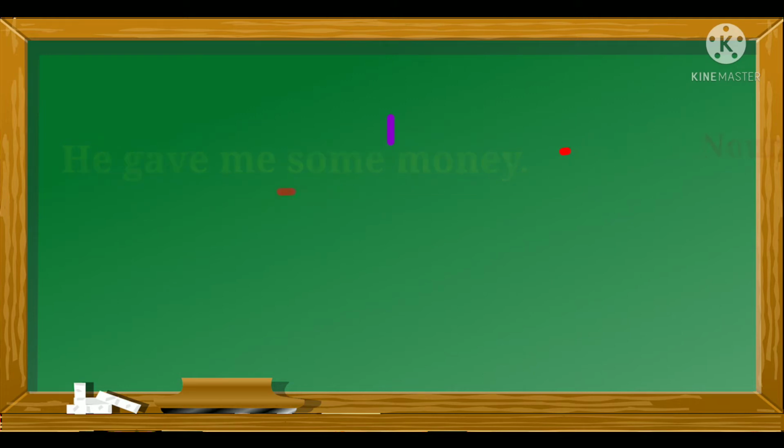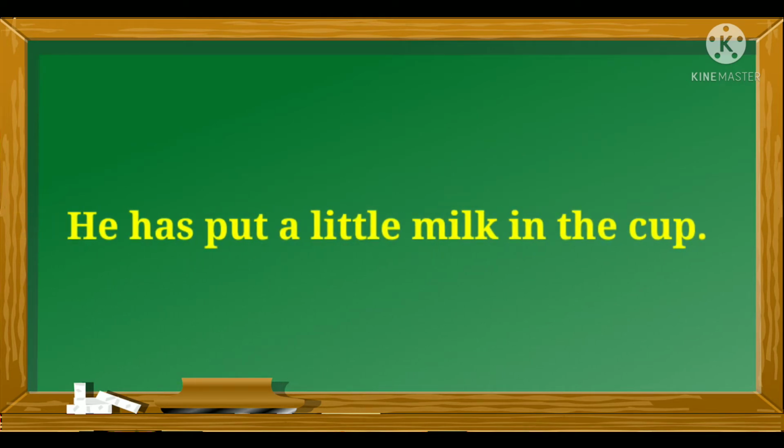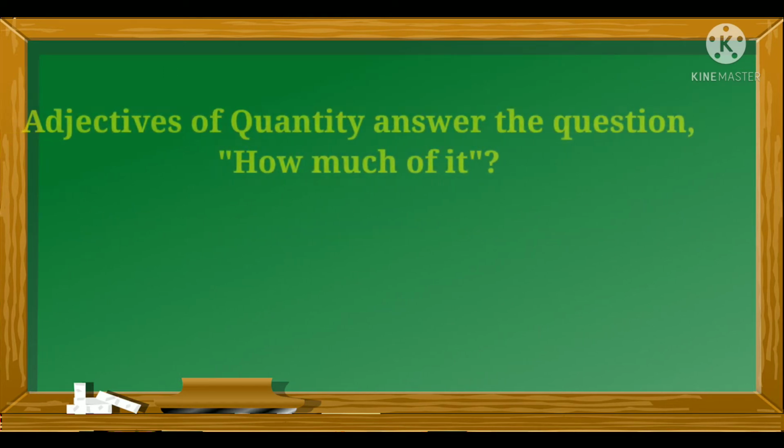Let's look at one more example. He has put a little milk in the cup. So here the word milk is a noun. The word cup is also a noun, okay? But the word little is describing the noun milk, okay? So the word little is an adjective, and because it is describing the quantity of the noun milk, that's why it's an adjective of quantity, okay? Actually, adjectives of quantity answer the question how much of it.